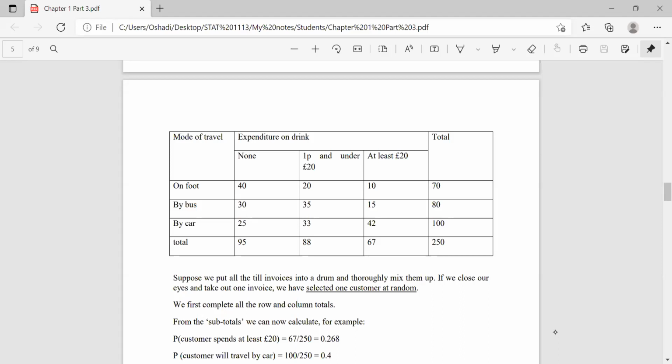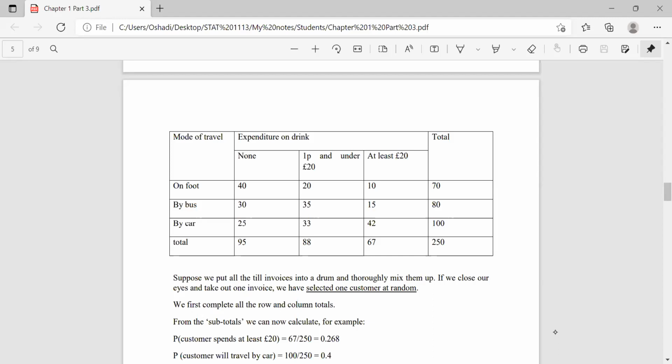The frequencies for each possibility are given along with totals, right? Column-wise totals and row-wise totals are given. These types of tables are called contingency tables, right? Using these contingency tables, we can obtain the probabilities. Suppose we put all the till invoices into a drum and thoroughly mix them up.